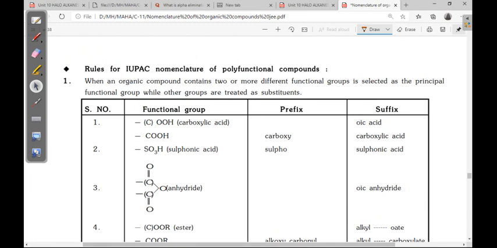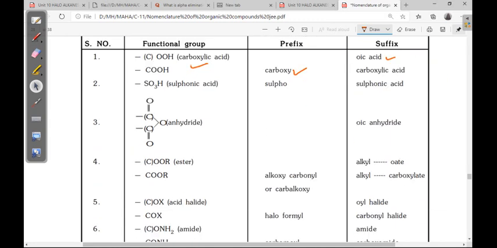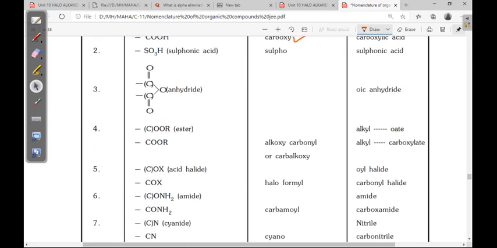But as a prefix we have to take carboxy. Then sulfonic acid, sulfo is the prefix, sulfonic acid is the suffix. For anhydride there is no prefix, oic anhydride. For ester, the prefix is alkoxy carbonyl. For IUPAC the suffix is alkyl alkanoate.